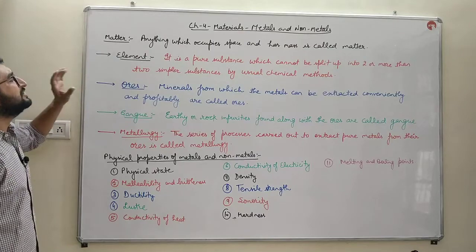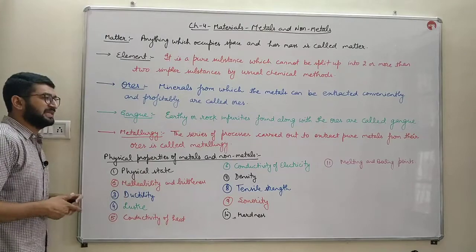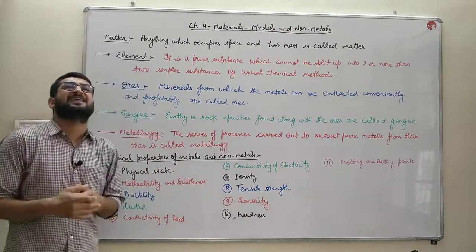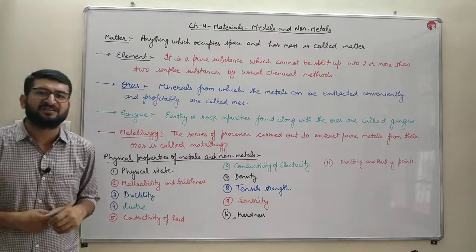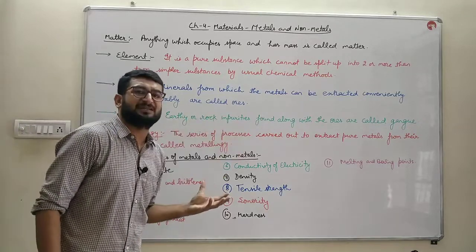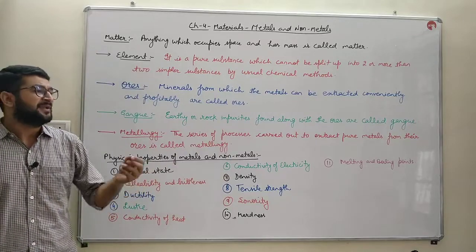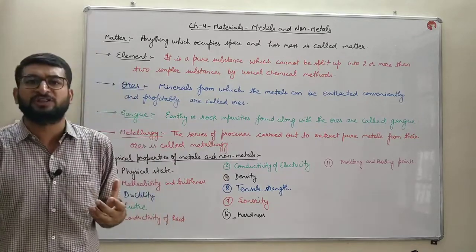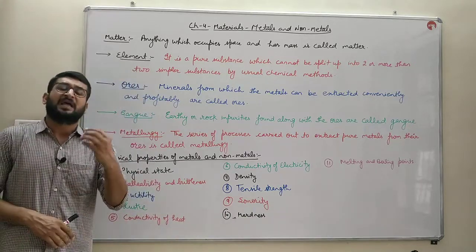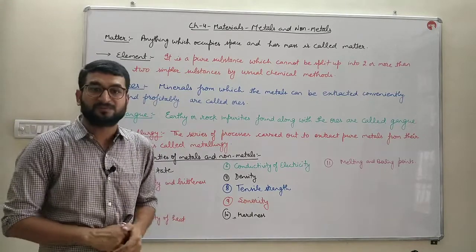Next, the occurrence of elements. There is a table in your book, I'll explain that table. There are certain elements which occur in nature in the free state as well as in the combined state. About the non-metals, we have discussed nitrogen. It is a non-metal which occurs in the free state in the atmosphere. 78% of the atmosphere has nitrogen gas, N2 gas. Nitrogen is also found in the form of compounds like nitrates in the soil and seawater, and in the form of proteins and amino acids in living systems.